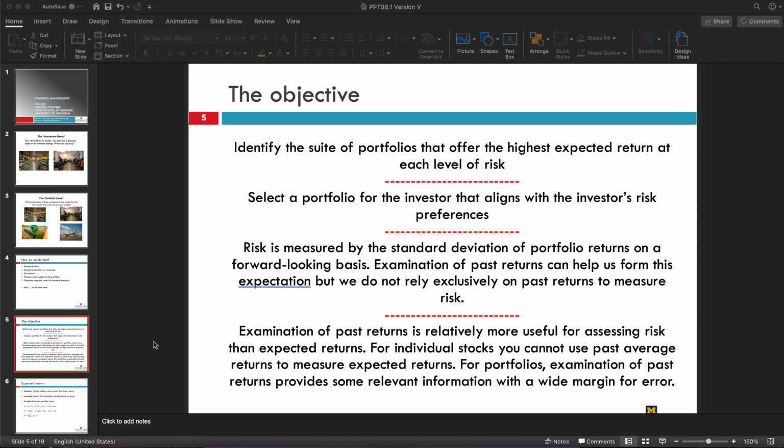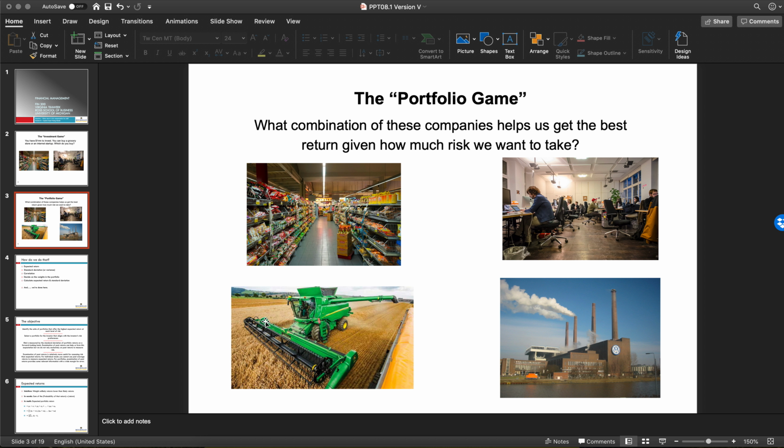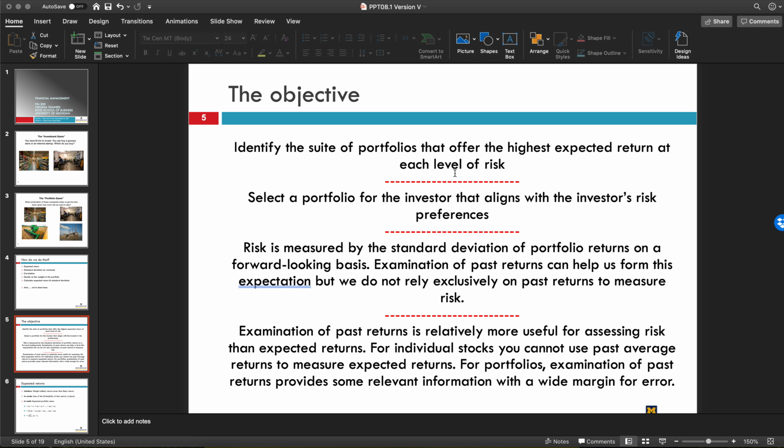So before we get into exactly what we're going to do, I want to start with just a few assumptions and just a few things to keep in mind. So the objective here, and this is saying in words what I kind of put on the prior slides, we want to figure out which portfolios, which combination of grain machines, grocery stores, etc., give us the highest expected return for our level of risk.